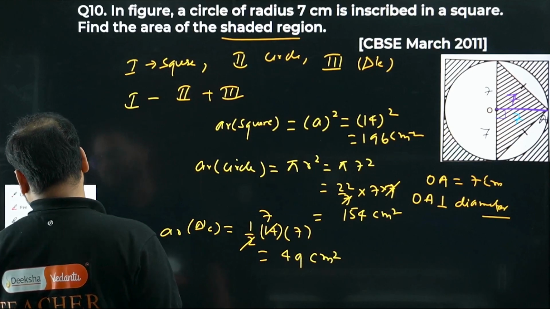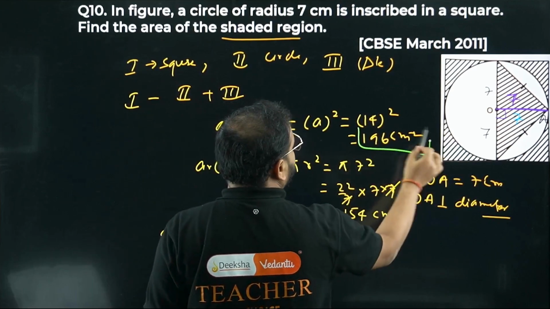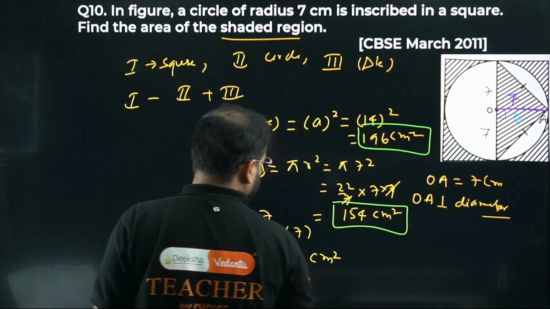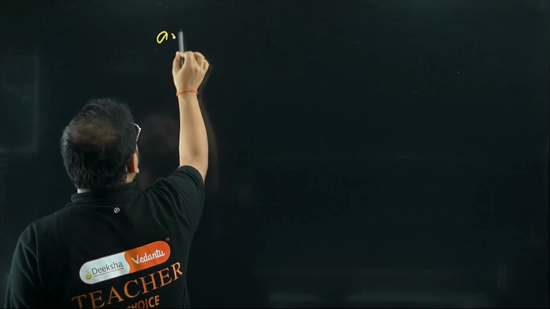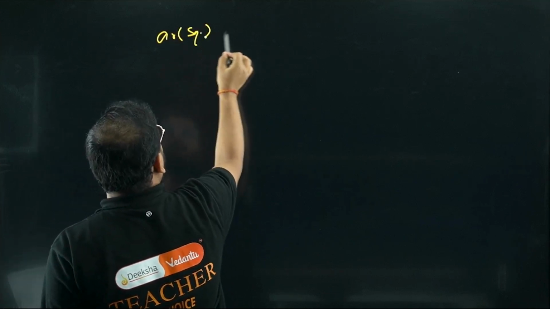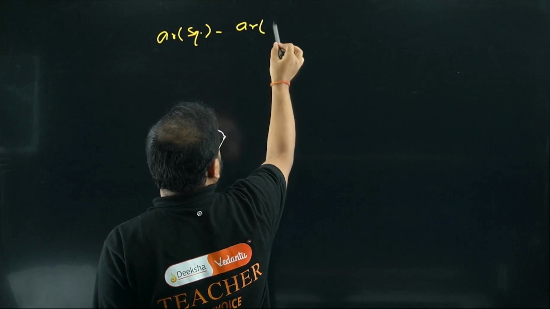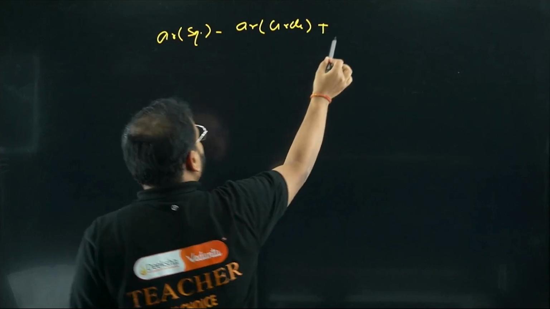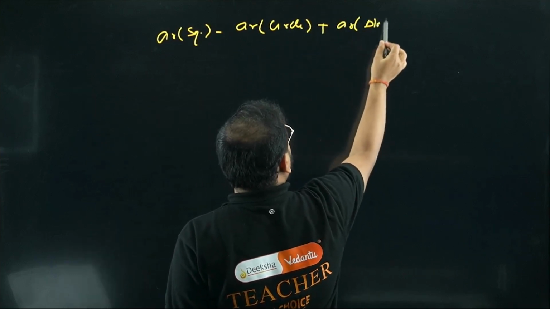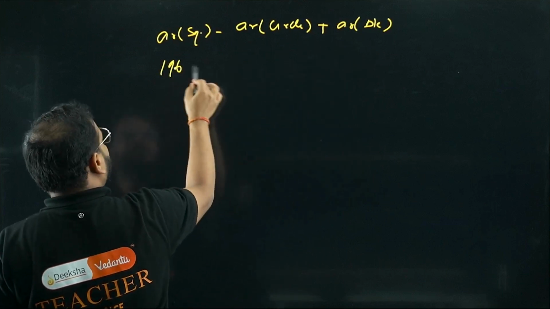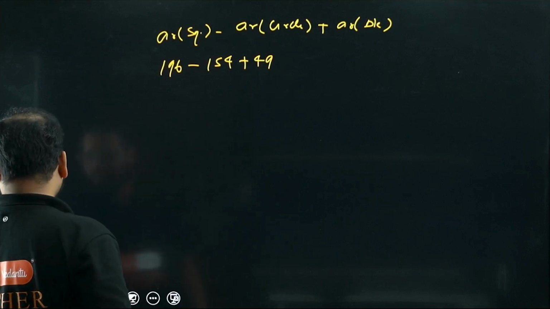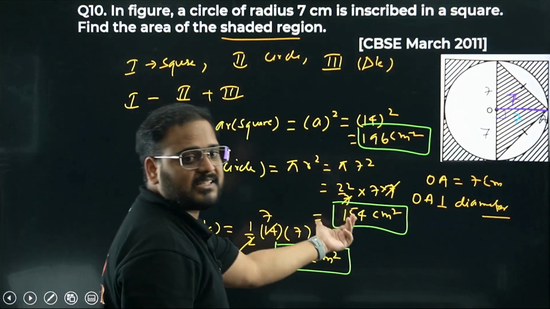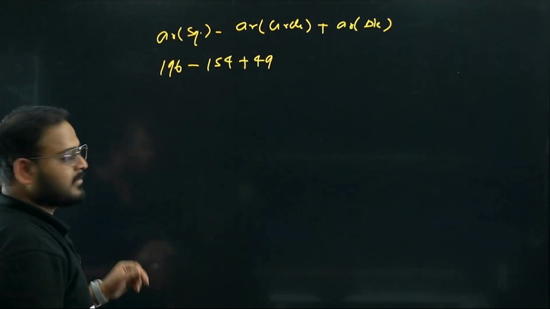I'm going to highlight all the three values which are important to us. First is over here, second is over here, and third is over here. Okay, let's have a look. What's the area going to be? I said area of the first part, which is the square, minus area of the second part, which is a circle, and plus area of the triangle. Remember, 196 minus 154 plus 49. Was it true? Please check. Yeah, 196, 154 and 49. Same thing is written over there.